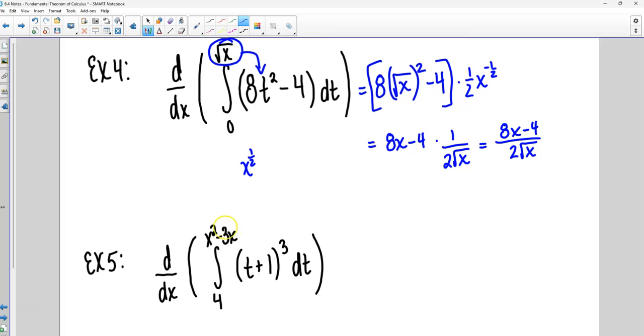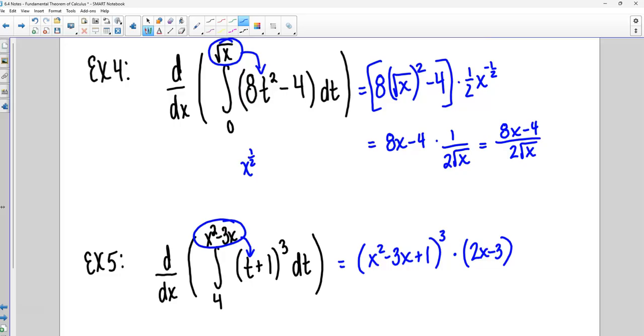And so like if I do this one here, I'm taking the derivative of an integral. I'm just going to plug in. I'll get x squared minus 3x plus 1 to the third power. And then I'll multiply by the derivative of x squared minus 3. So that'll be 2x minus 3. They probably wouldn't simplify that any further.